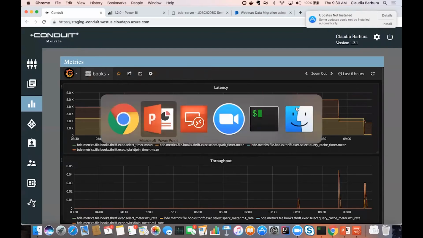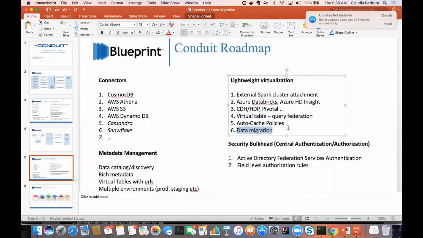So that's work in progress for us right now, and I'm really excited to see that coming very soon in the 1.3 release, actually. If there are any questions, I'm ready to take them now. But that's basically the gist of how Conduit can help with data migrations for all the data sources that we support today.